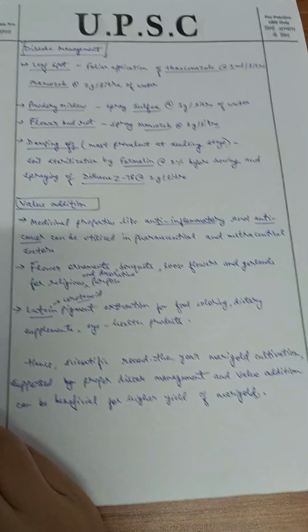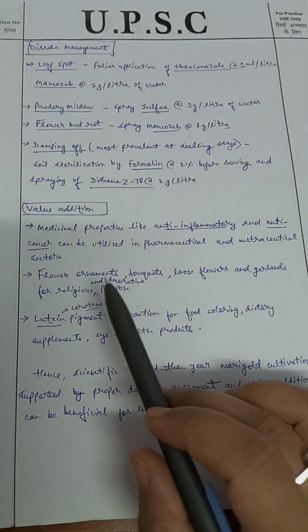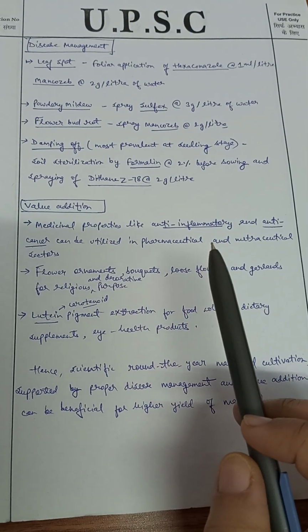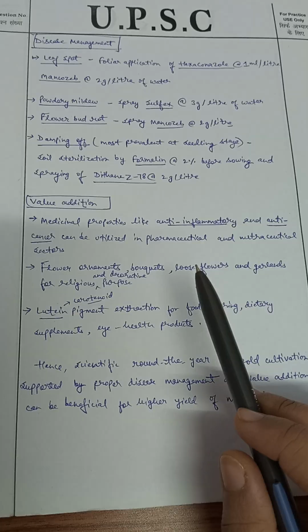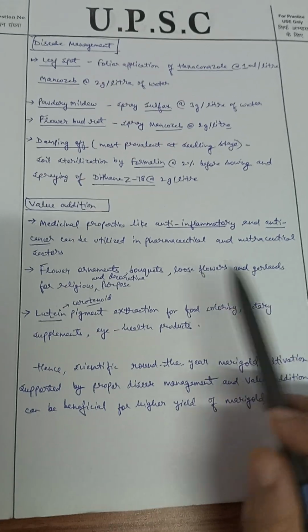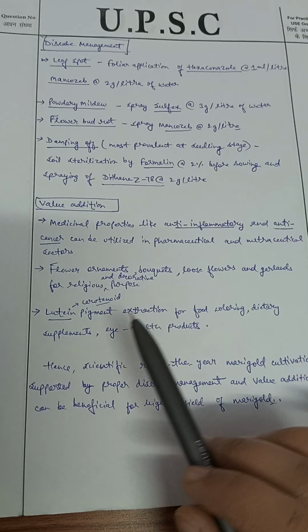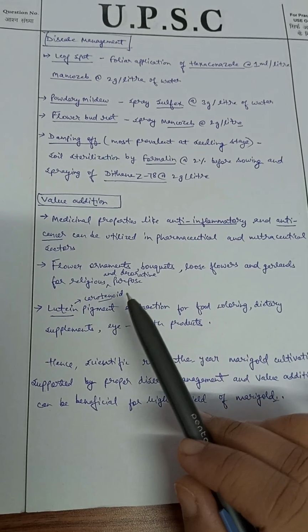Now value addition. It is very important to get profit out of marigold cultivation. Medicinal properties like anti-inflammatory and anti-cancer can be utilized in the pharmaceutical and nutraceutical sectors. Then flower ornaments, bouquets, loose flowers and garlands for religious and ornamental or decorative purposes. Now lutein is a major pigment that is extracted from marigold, which comes under the carotenoid variety.